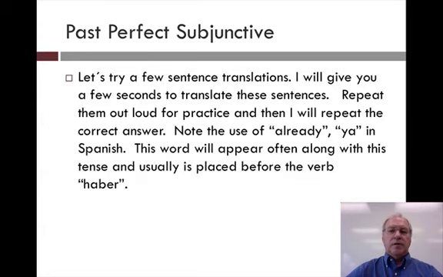Now let's try a few sentence translations, and I'll give you a few seconds to translate these sentences. Repeat them out loud for practice, and then I will repeat the correct answer. Note the use of already or ya in Spanish. This word will appear often along with this tense and is usually placed right before the verb haber.